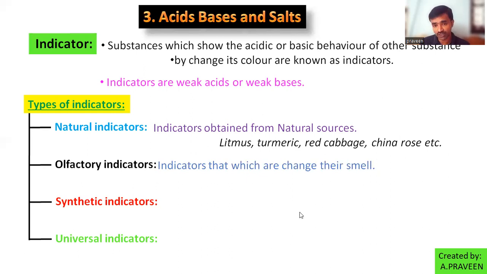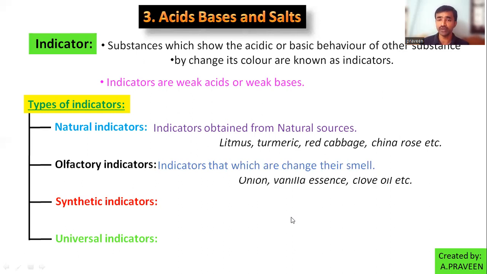Indicators that change their smell in different mediums are called olfactory indicators. As olfactory indicators, we use natural resources only: onions, clove oil, and vanilla essence.